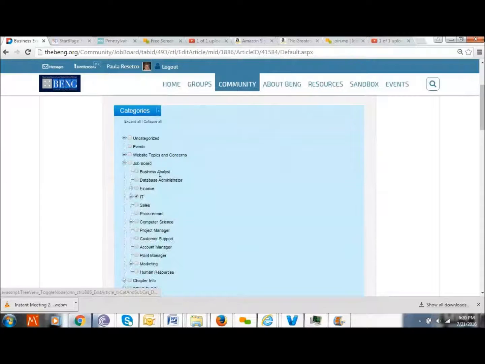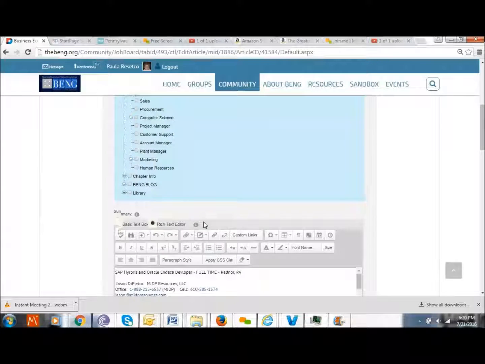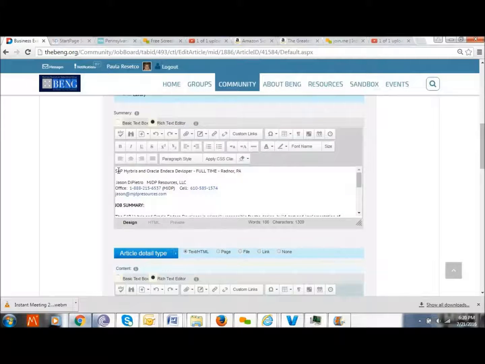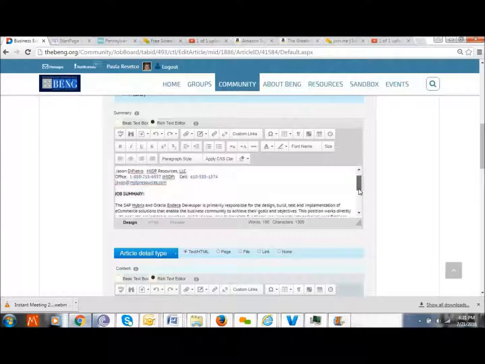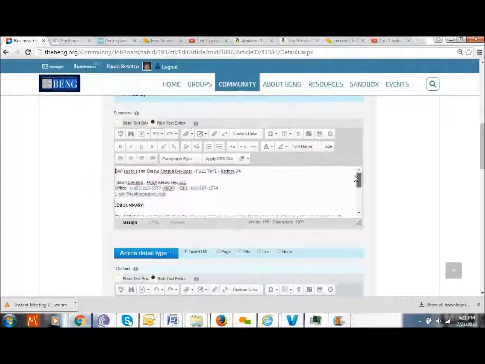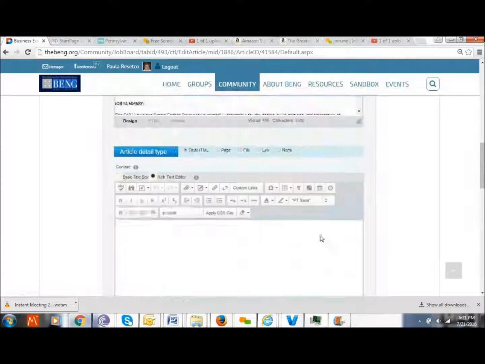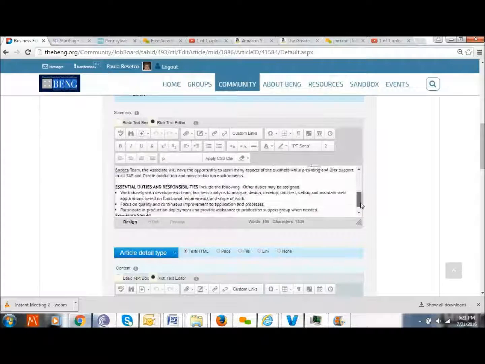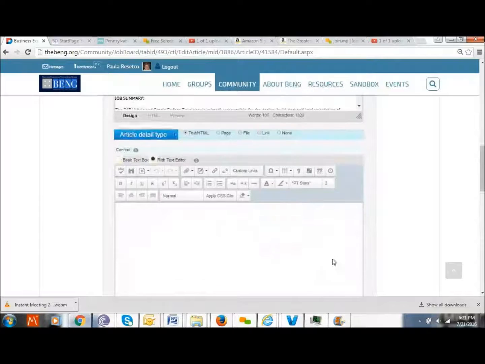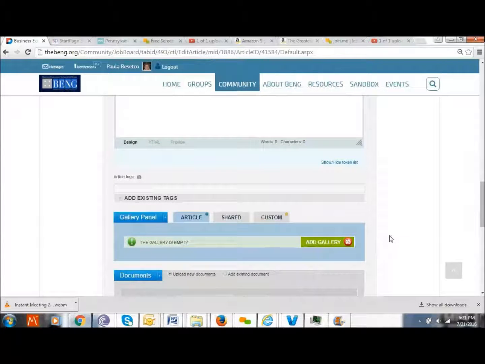Under job board, you're going to pick the category that it belongs in: IT, sales, procurement, computer science, whatever. You're going to put basically just a brief piece of information under the summary. The rest will go under the details, or all of it can go in the summary and the details. It's up to you. You'll see a read more if there's more information on the actual job posting site, and if there's more information, it'll go onto multiple pages.